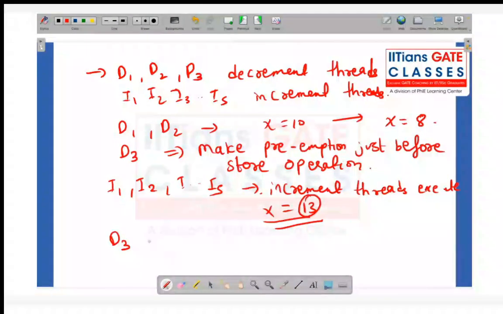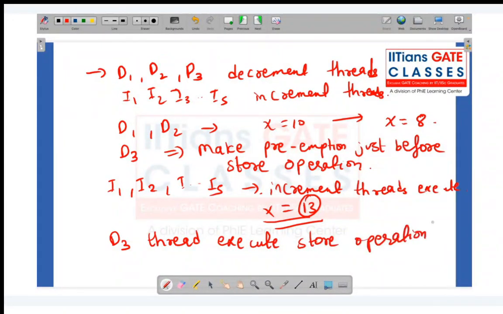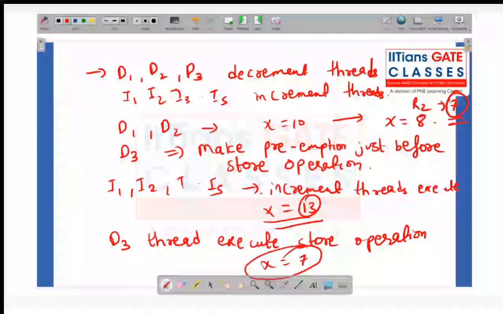Now make the d3 thread execute its store operation. What would the value in the store operation be at this point? Initially it would have been 8, but when d3 executed just before the store, in that register the value would have been 7. So we will be writing the value of x as 7. So x is equal to 7, that's why it's coming.